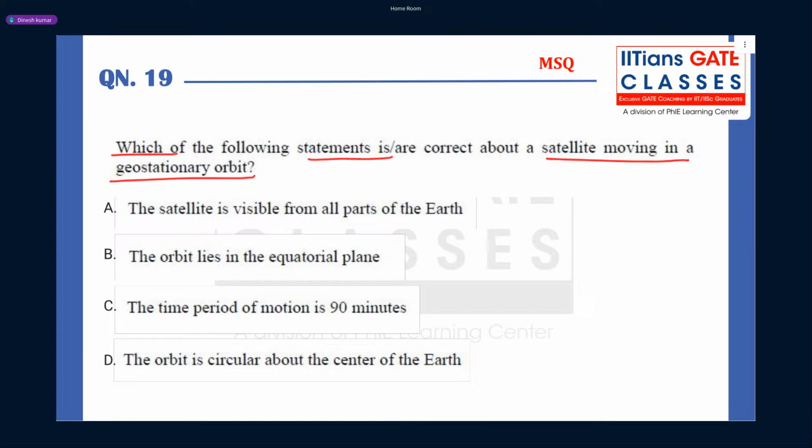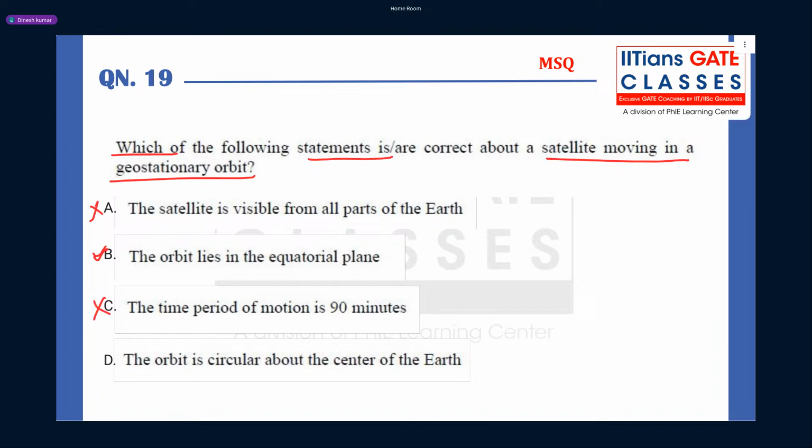So what it is saying, the first option, the satellite is visible from all parts of Earth. No, this is not correct about geostationary orbit. The orbit lies in the equatorial plane. Yes, geostationary orbits lie in the equatorial plane. Correct. The time period of motion is 90 minutes.